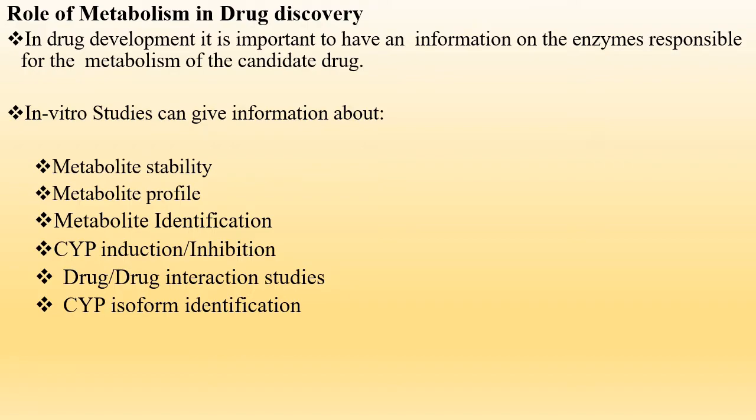Then we check the metabolite profile, how the drug is metabolized and what metabolites are formed. Then metabolite identification. Then CYP inhibition or induction reactions, as well as CYP phenotyping reactions, in which we determine which types of CYP are responsible for the metabolism of a particular drug, and whether a drug inhibits the CYPs. Then drug-drug interaction studies are performed to check interactions by inhibiting or metabolizing the drug, as well as CYP isoform identification.